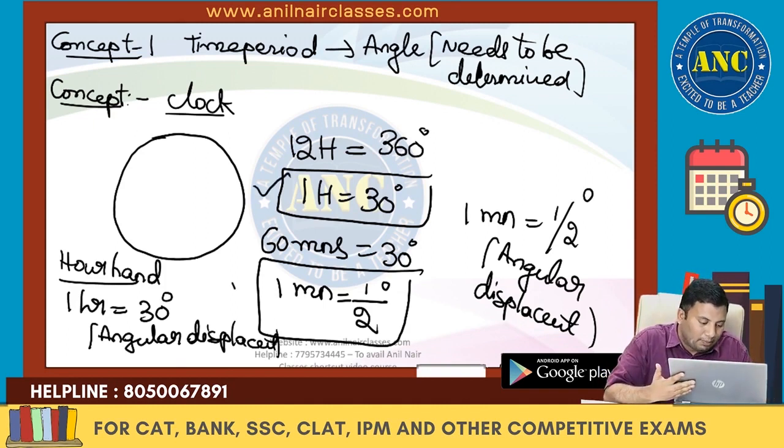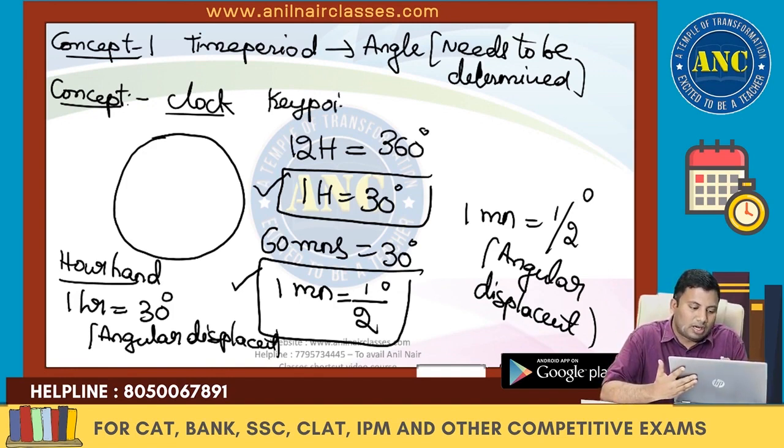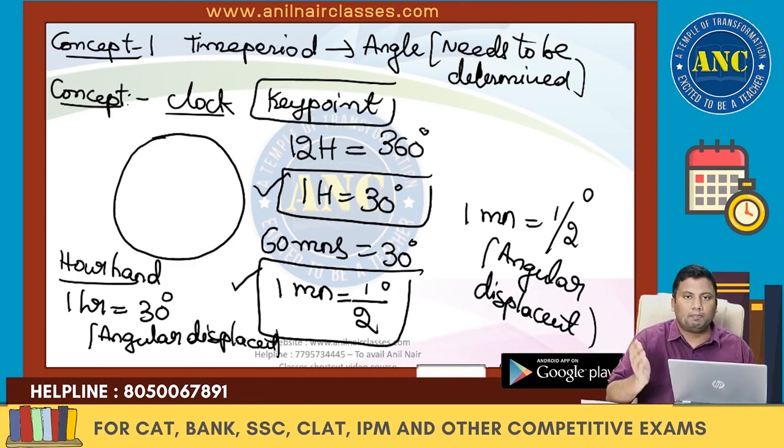Two important key points: the hour hand, every 1 hour, goes at an angle of 30 degrees, and for every 1 minute, it goes at an angular displacement of half a degree. The distance it travels is calculated in terms of angle, so we call it angular displacement. 1 hour is 30 degrees and 1 minute is half a degree. This is an extremely important key point to solve concept 1. I hope the concept is clear. Now we will solve the questions.